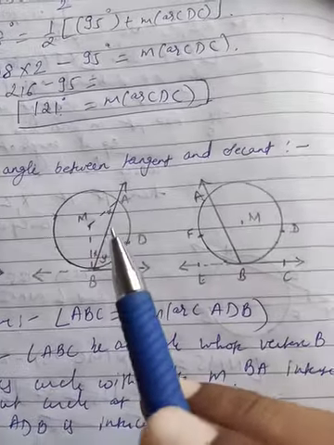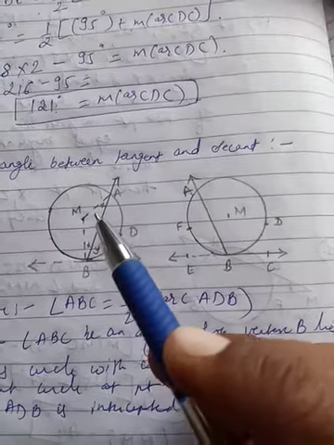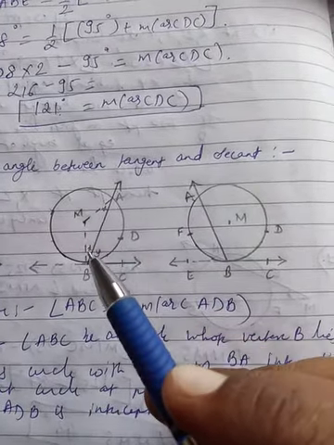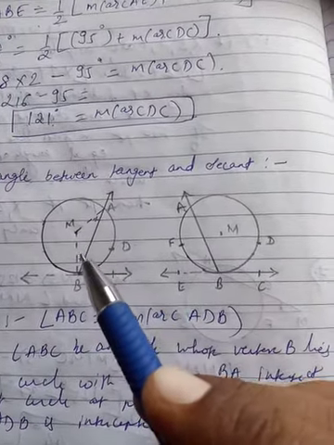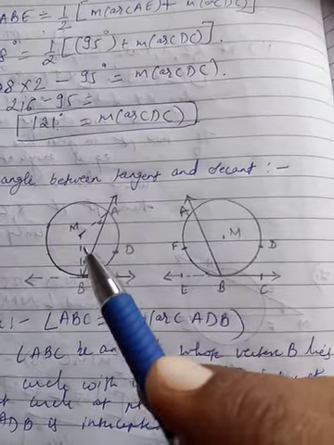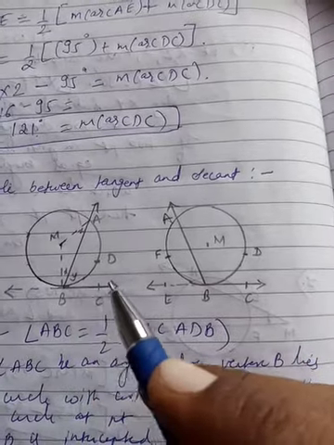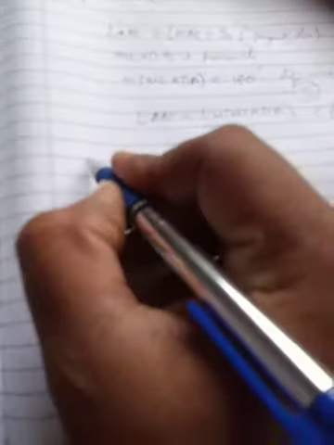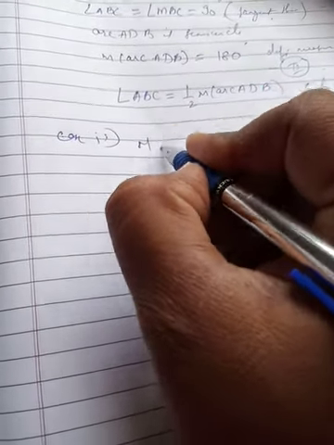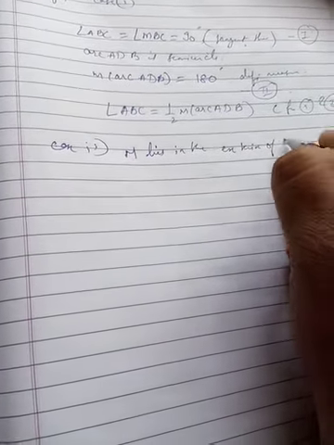For the second case, you can see M lies in the exterior of angle ABC, and we have to draw the radii MA and MB. Angle MBA is equal to angle MAB, because these are radii of the circle. So let us write for case 2: M lies in the exterior of angle ABC.